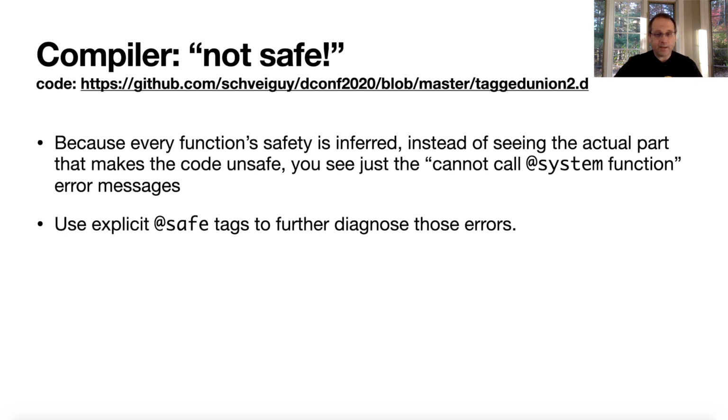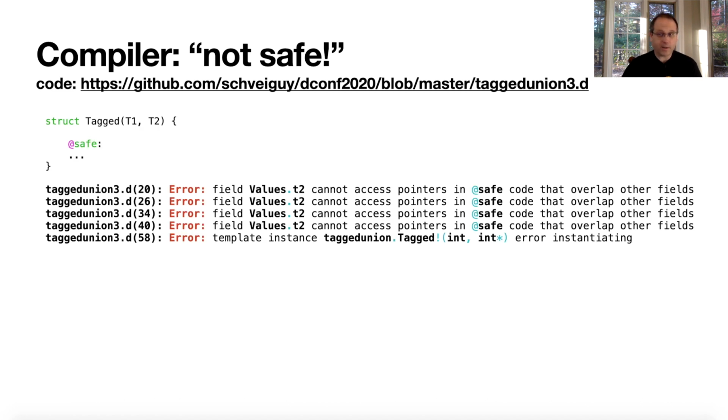So instead, what we're going to use is explicit safe tags to further diagnose the errors. So I'm going to put in safe in here, expecting, oh no, actually I want everything to be safe. You tell me what's actually unsafe. This is a great technique to use when you're trying to make code that's not safe to be safe. If you want to find where the inference is happening, you tag it as actually safe, and then the compiler will complain, oh, you wanted that to be safe? No, you can't do that. You can't do that in safe code. What are you doing? So I tag it as safe.